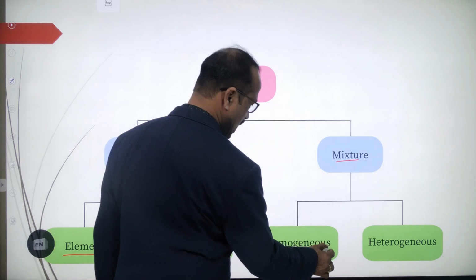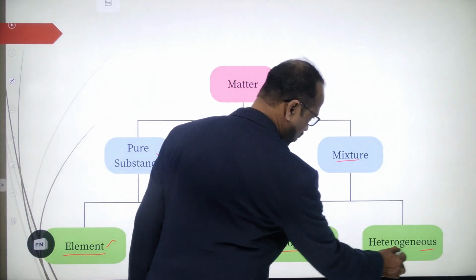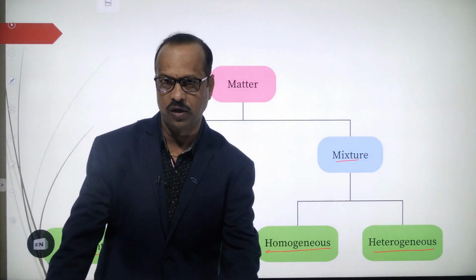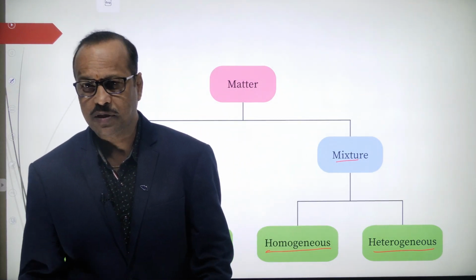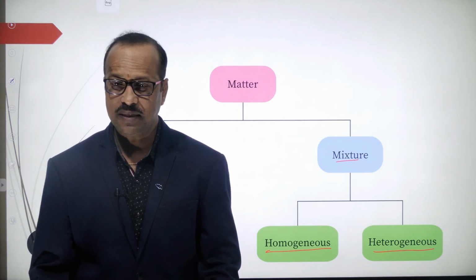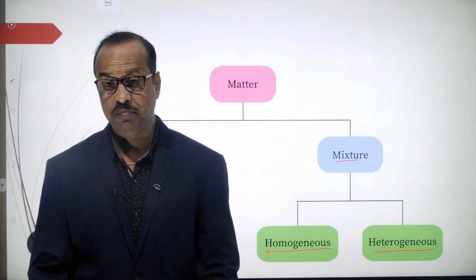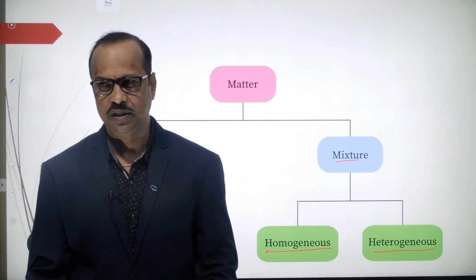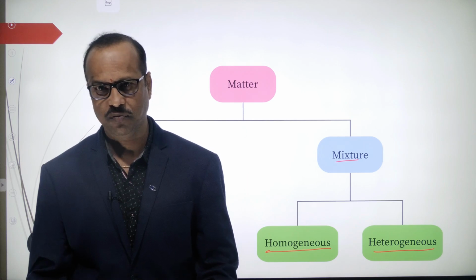These mixtures are classified again into two types, called homogeneous and heterogeneous. Homogeneous means if we mix two substances together and they mix uniformly, then that's called homogeneous. For example, let's take one glass of water.